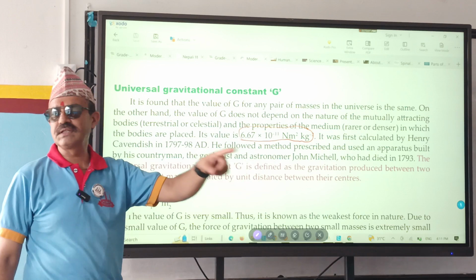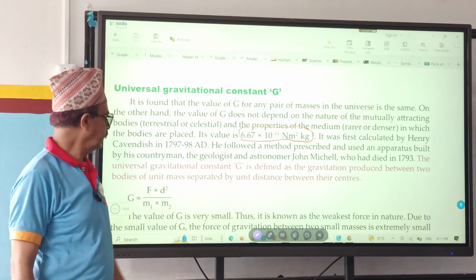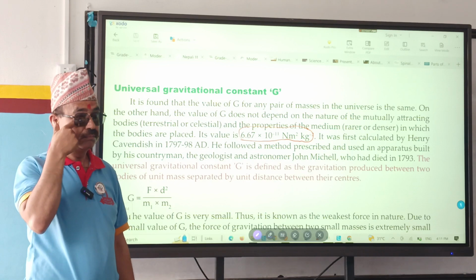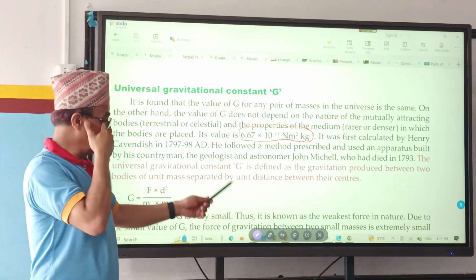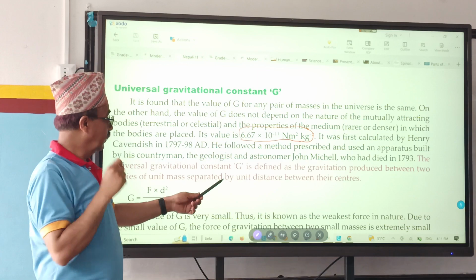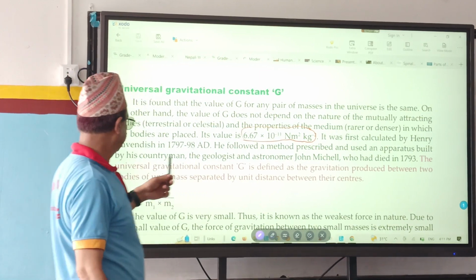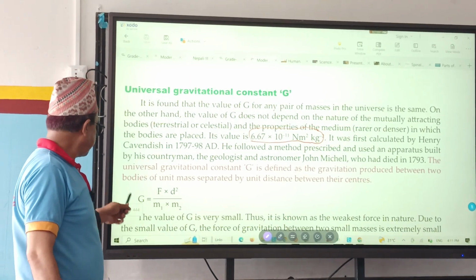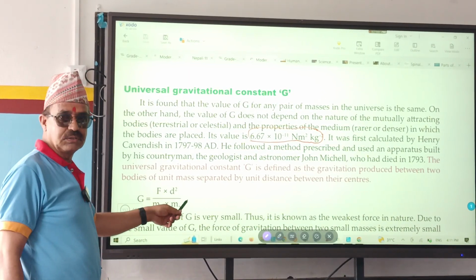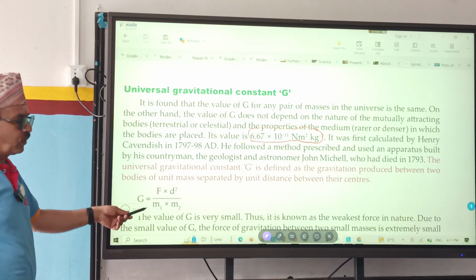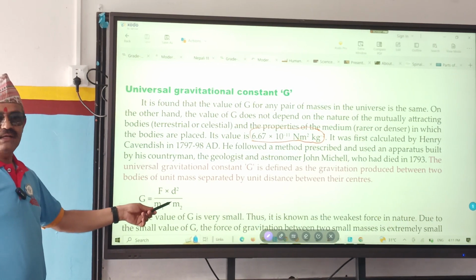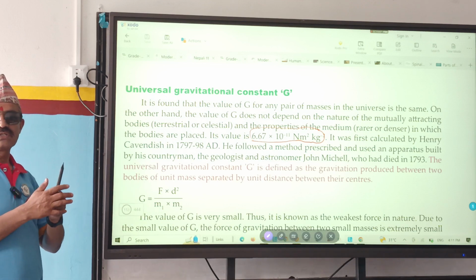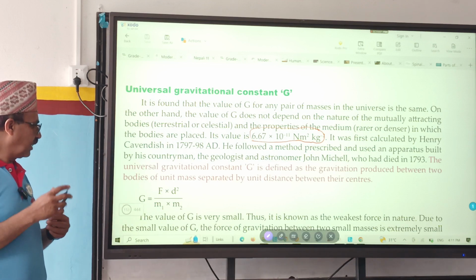If kg minus 2 is there, then what you mention there? Per kg square. How do you define capital G? What is the definition? Yes. Gravity produced between two bodies of masses M1 and M2. How far do they lie? Distance of D. Nearer distance, value is less.